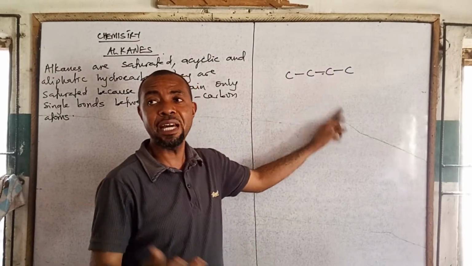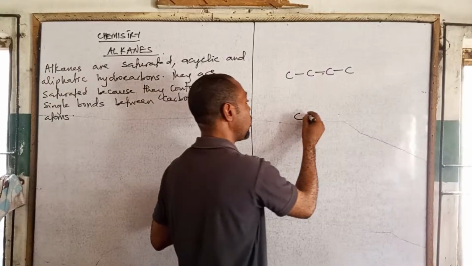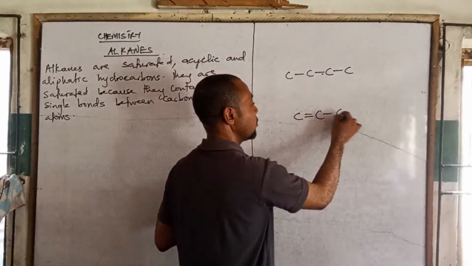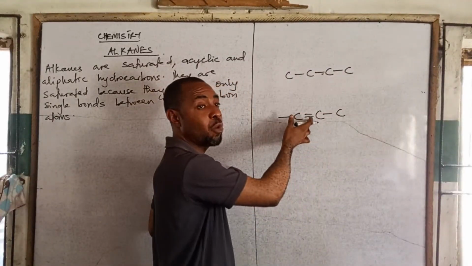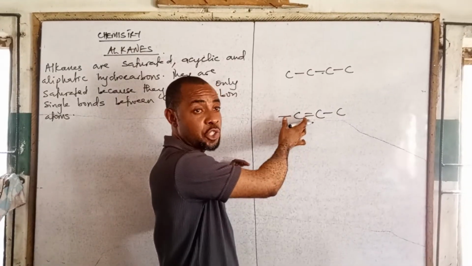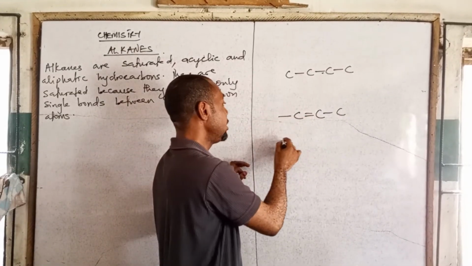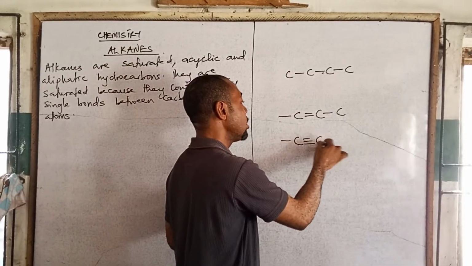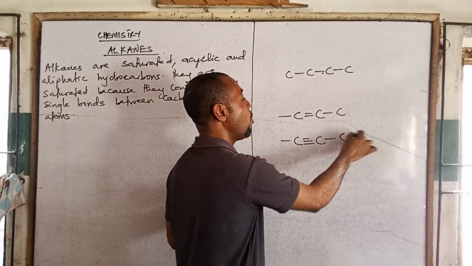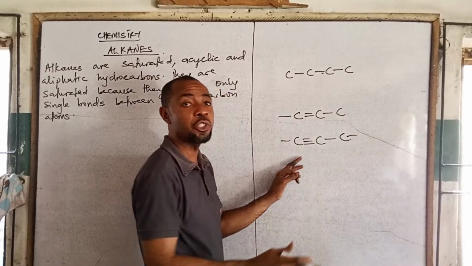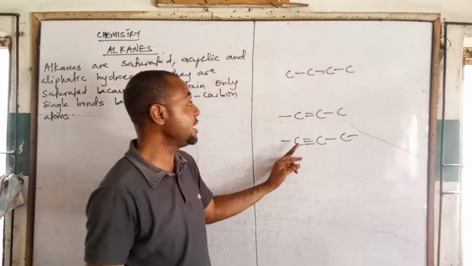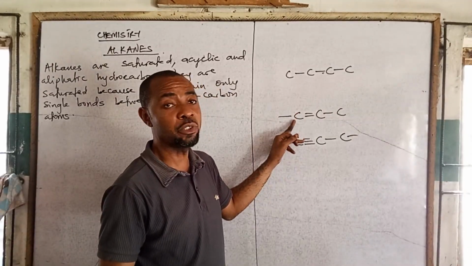We know that there are hydrocarbons where we have at least one double bond. This one is not saturated. The same way, we can have a hydrocarbon containing at least one triple bond. This one is also not saturated; this is unsaturated.